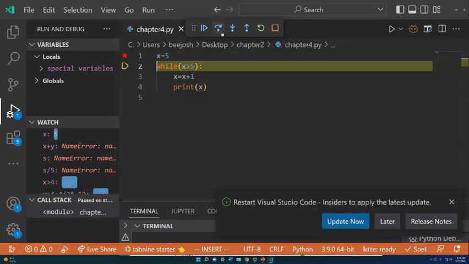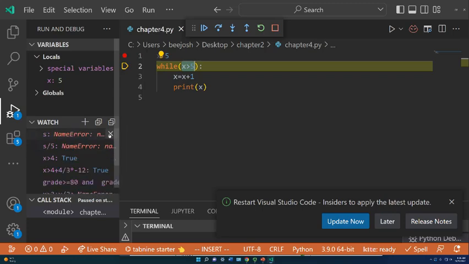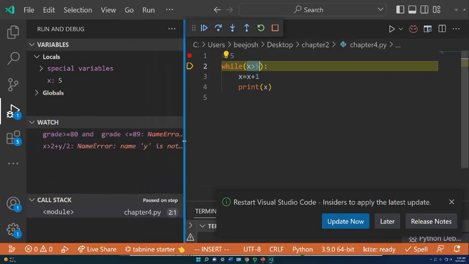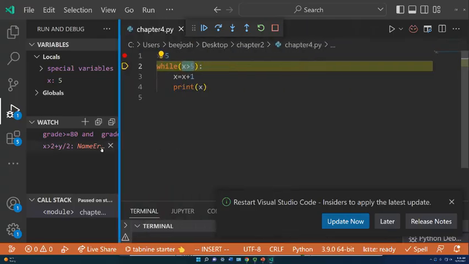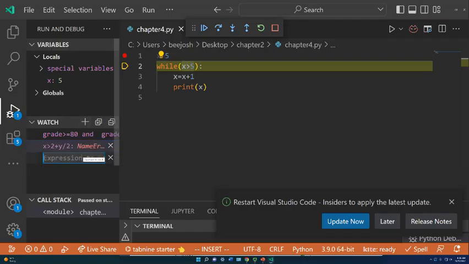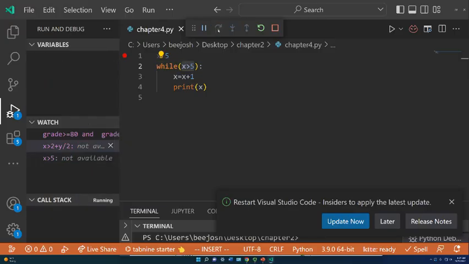Okay, so we set x is equal to 5, and then we say, hey, while x is greater than 5, and some of these guys need to go away. Oh wow, look at that. Okay, I guess it doesn't want me to get rid of those. Okay, so we can add our x is greater than 5 expression here, and we know it comes out as false. So x is not greater than 5, so it's not going to run at all.